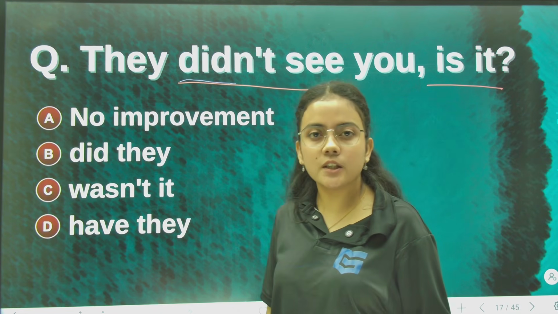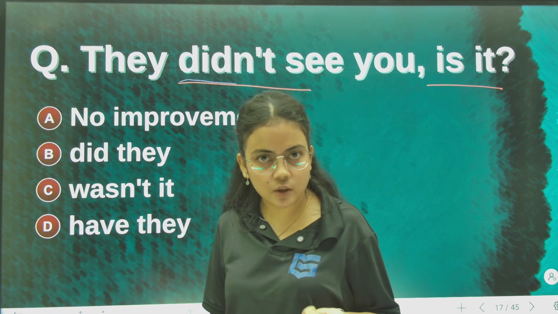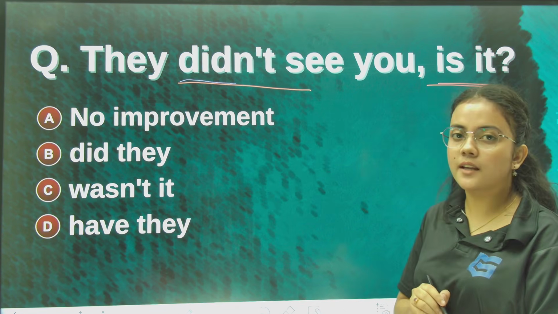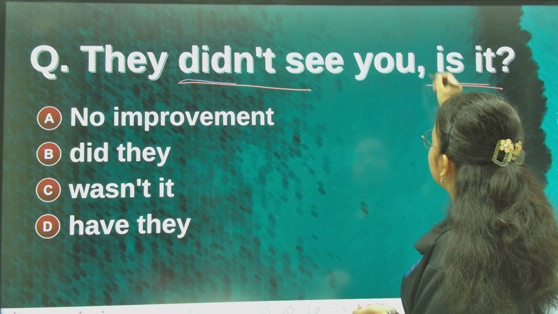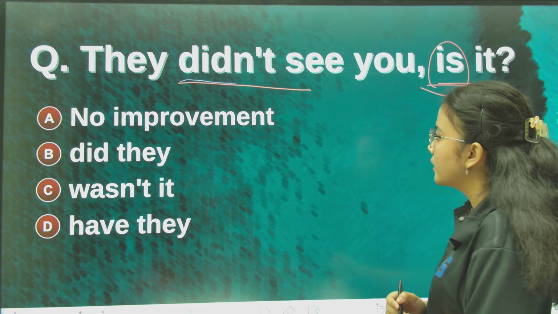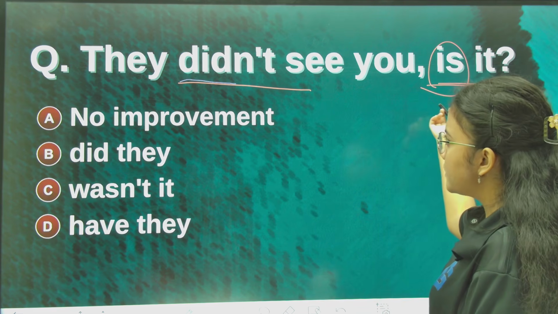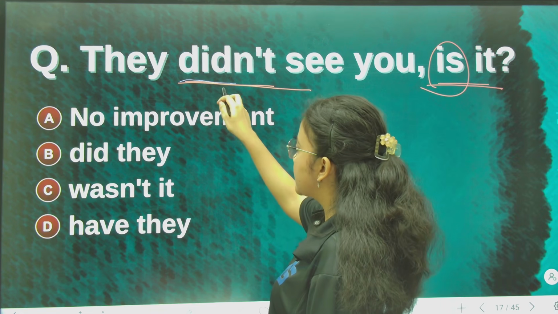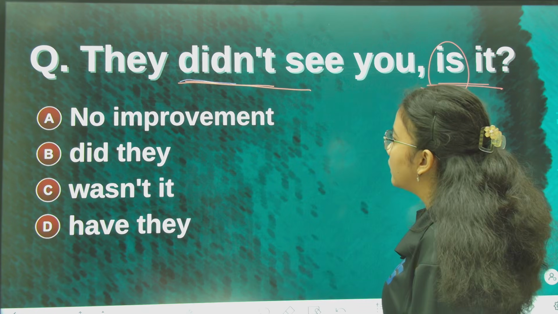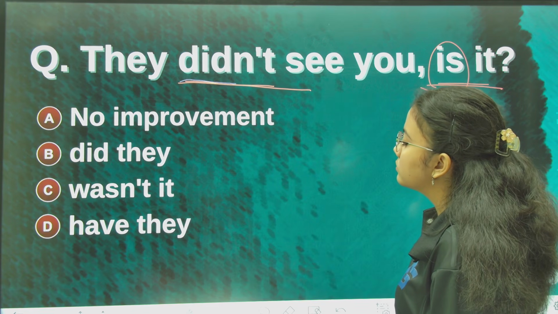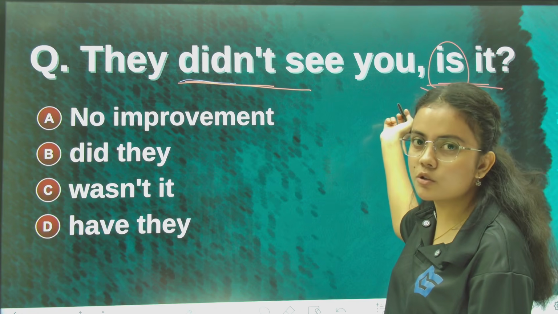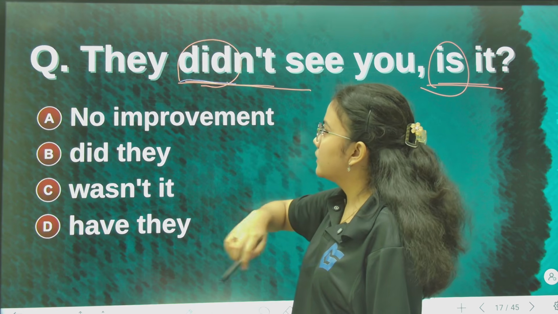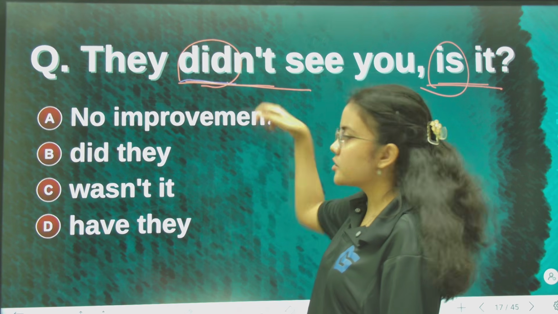If the auxiliary verb is did, why can we not change the question tag here? So this is wrong. Since here is didn't, the question tag should also be the positive form of the same auxiliary verb. Did not, the positive form will be what?